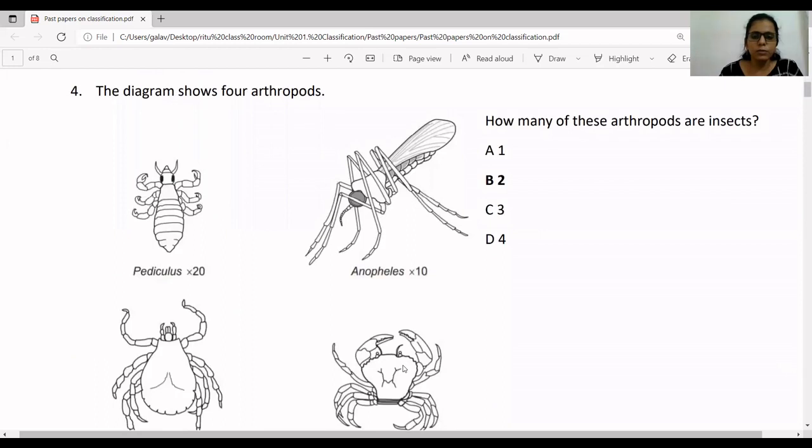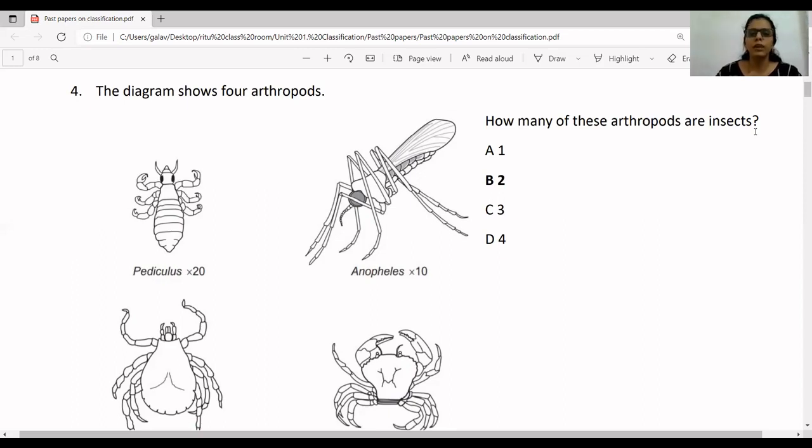Question 4 is, the diagram shows 4 arthropods. So how many of these arthropods are insects? If you look carefully, they have asked you about insects. The moment they've asked this, first you have to remember what the different characteristics of insects are. Insects have their body divided into 3 segments. You can clearly see 3 segments: head, thorax and abdomen. This is one point. Second, insects have 2 or 1 pair of wings.